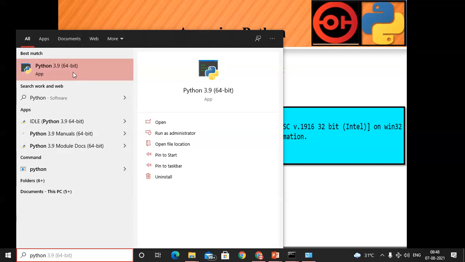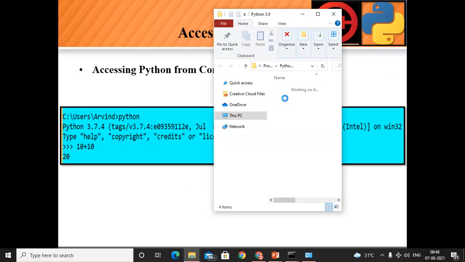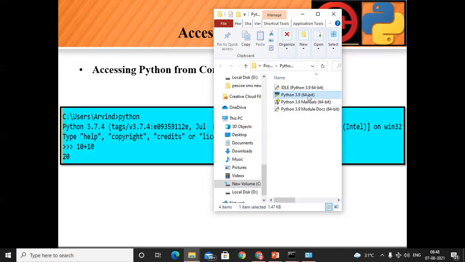So right click on that application and open file location. ये file location के अंदर आपको ये IDLE tool मिलेगा और even we get the modules, manuals, everything we get that. So here we get the IDLE tool.